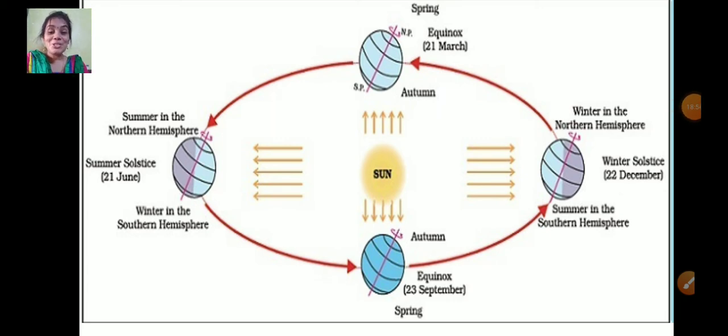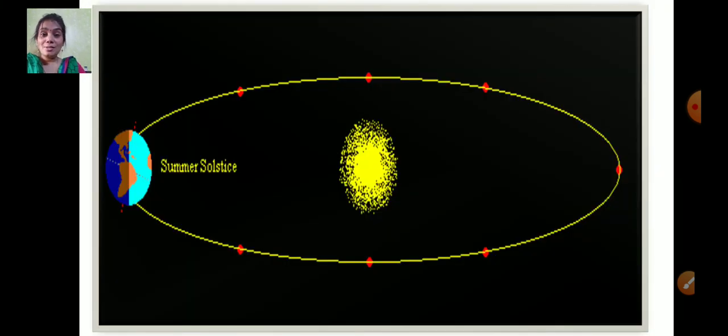So it is really wow. In the same month, one half of the earth is experiencing summer season and the other half is experiencing winter season. And in the next 6 months, one half of the earth is experiencing winter and the other half is experiencing summer. So same way, spring, autumn, spring. Isn't it a wonder, children, if you think of it? Yes, it's really amazing. Now this is the end of the lesson.